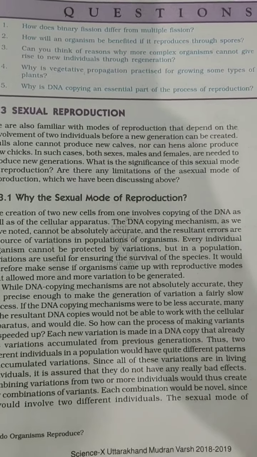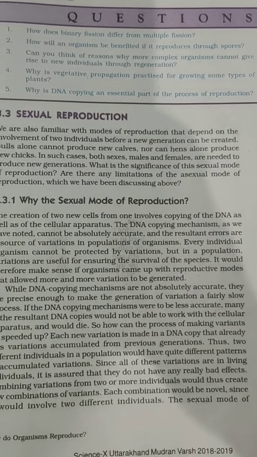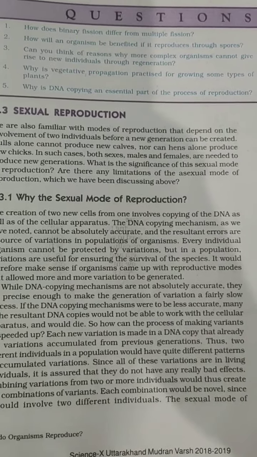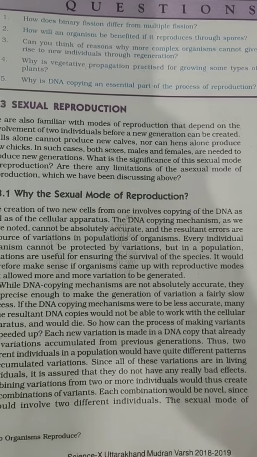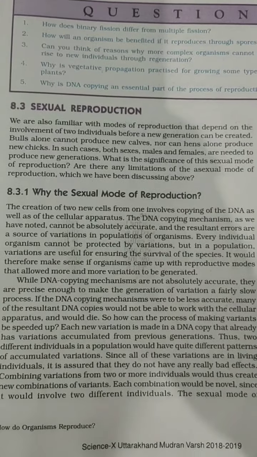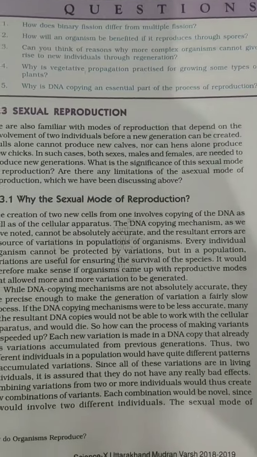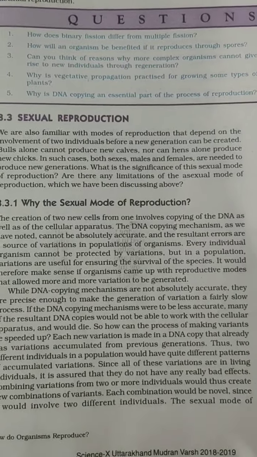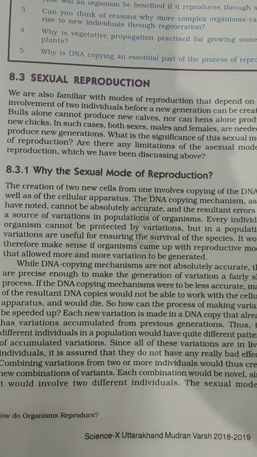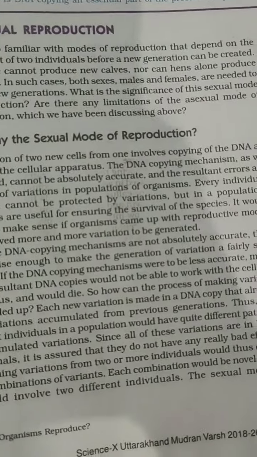Because the asexual mode of reproduction, although it has some drawbacks, is also best or good for organisms which do not have specialized organs. The organisms which do not have specialized organs can only survive by this asexual mode of reproduction. And even some plants are grown by the asexual mode of reproduction. But for the variation of the generation, so that we can get a different variety, a strong variety, we need sexual reproduction.